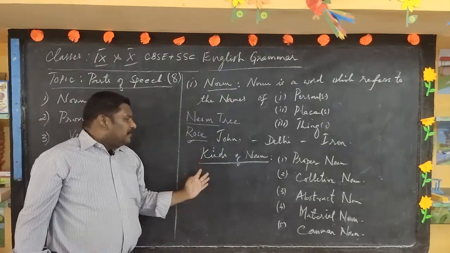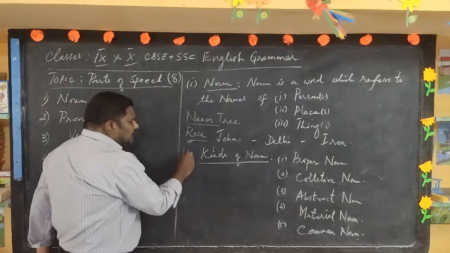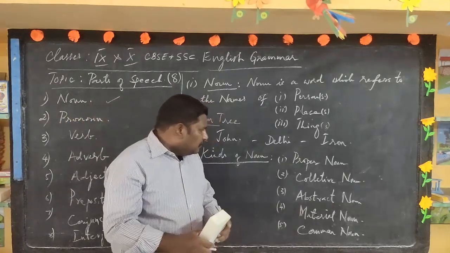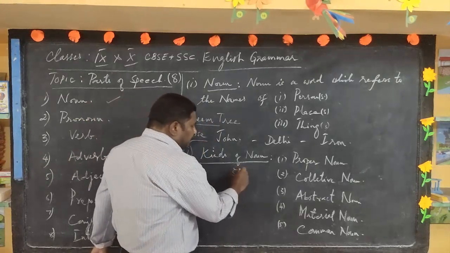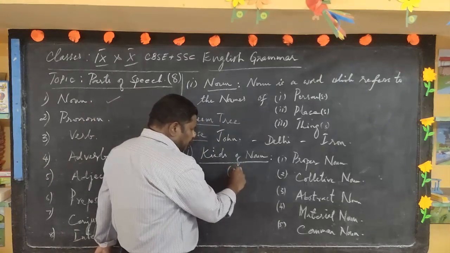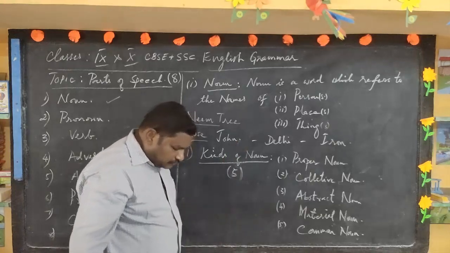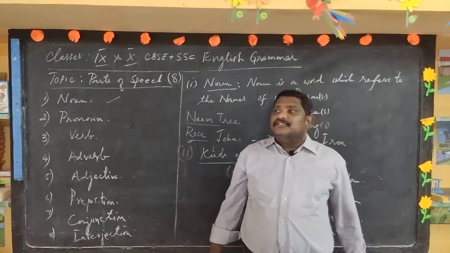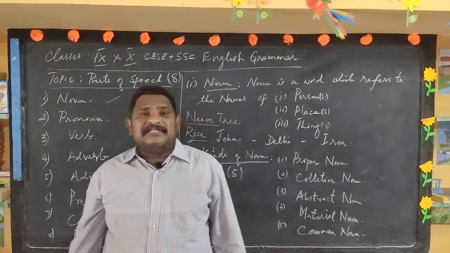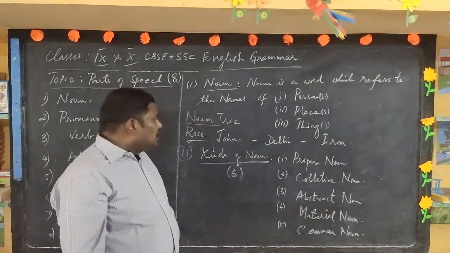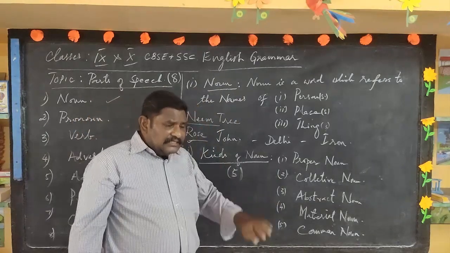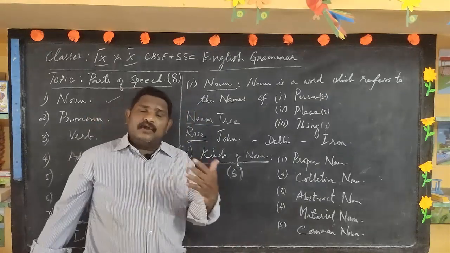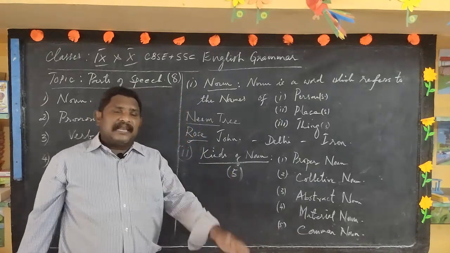The second part is that nouns are again classified. Nouns are classified into 5. Dear students, there are 5 classifications of nouns. Probably, in your previous classes, your teachers must have dealt with this topic. Now, what are those classifications? These classifications of nouns are according to their features.